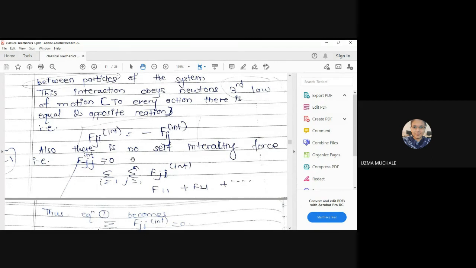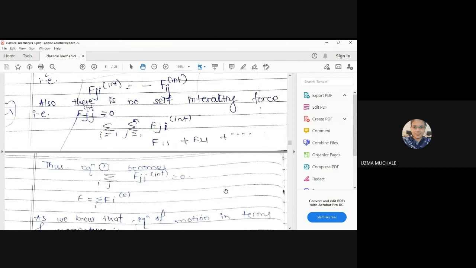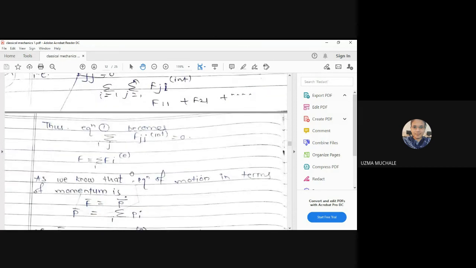So after writing this in the form of the big equation, you have to evaluate this summation. The first term will be F11, the second term is F21, the third term is F31 and so on. Next, we keep the second term, that is F12, F22, F32 and so on. We eliminate all those terms, and equation 1 becomes F is equal to the total force acting on the system, which is due to only the external force.